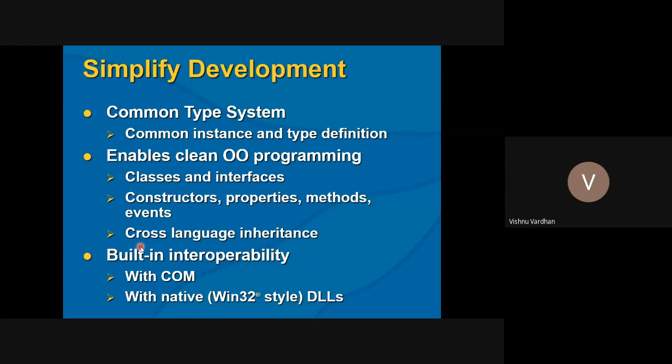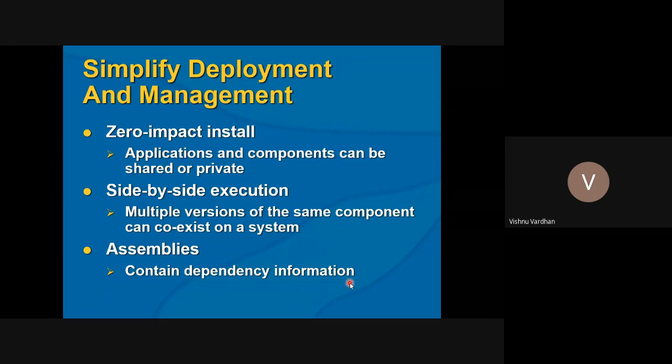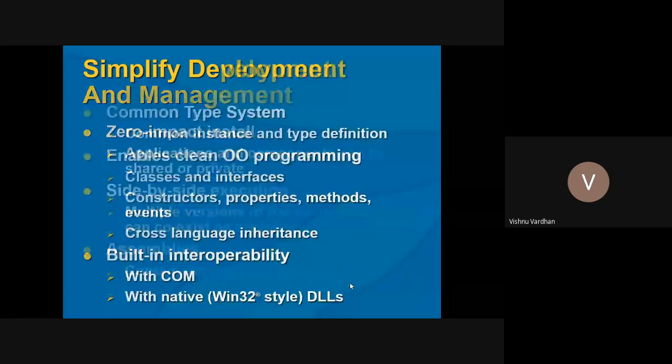functionalities can be derived, they can be overridden, and they can be used in any way in your ultimate project. So that enables clean object-oriented programming without any obstacles of language barriers. Then there is built-in interoperability with COM and native Win32 style DLLs, which provides the best interoperability and simplifies deployment. So this is for the sake of development.